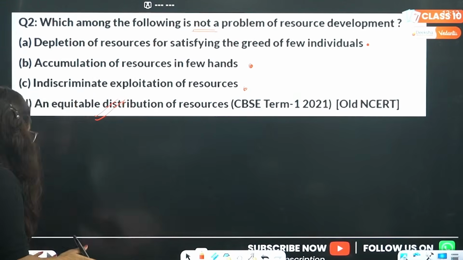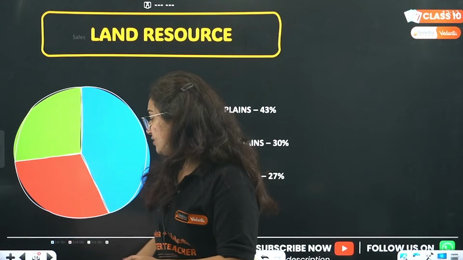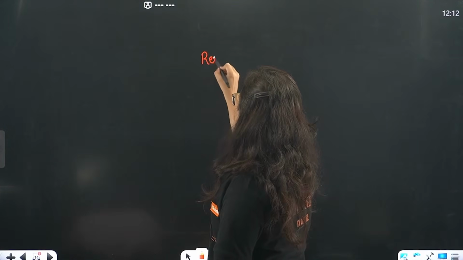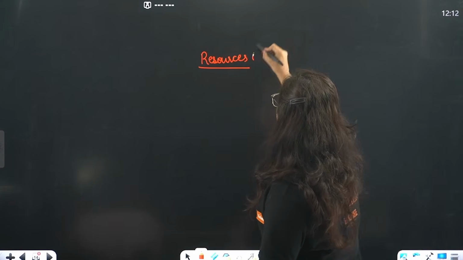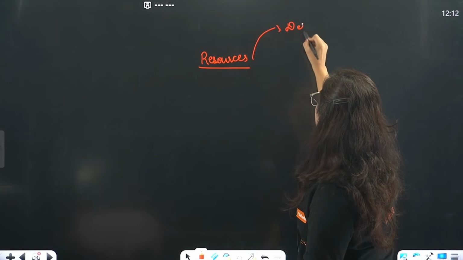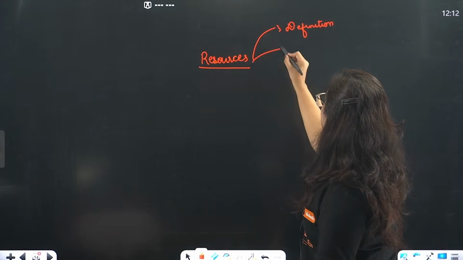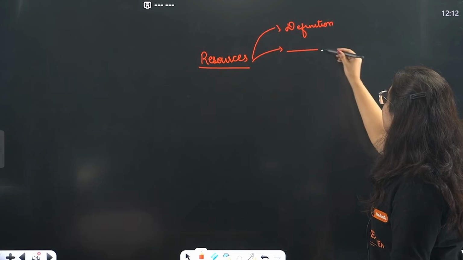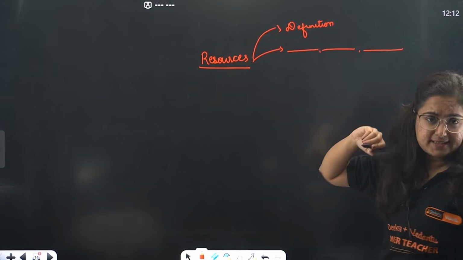Okay, let's move to the next one. Now coming towards the main point of this chapter. In this chapter, the starting was just the introduction about resources, where we learned the definition of resources, as well as certain parameters it depends upon: economically feasible, culturally acceptable, and technologically accessible.